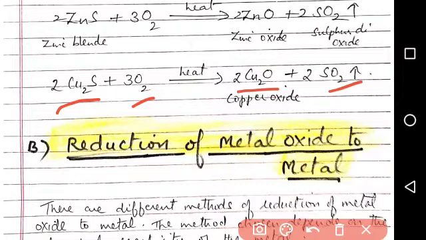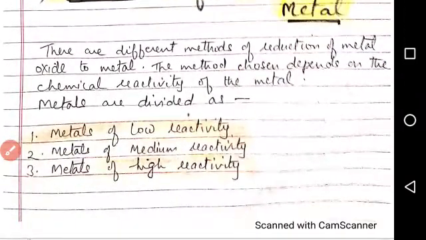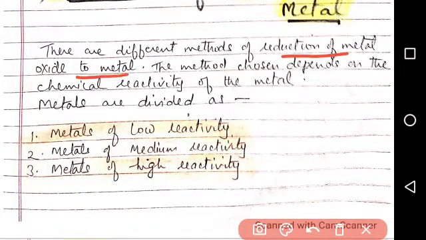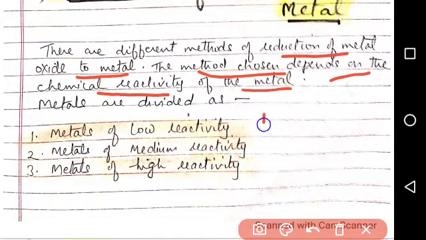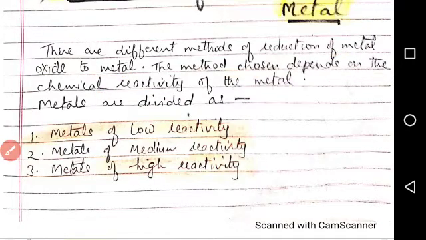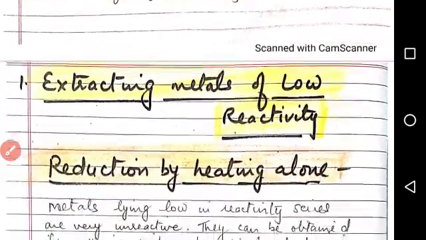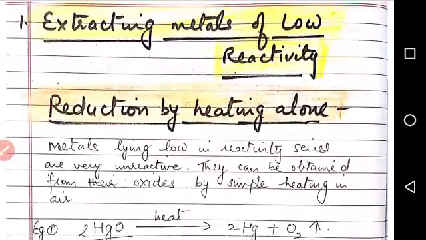Now next step is reduction of metal oxide to metal. So there are different methods of reduction of metal oxide to metal. The method chosen depends on the chemical reactivity of the metal. So metals are divided into these three categories: metals of low reactivity, metals of medium reactivity, and metals of high reactivity. So different methods are used for different metals. First is extracting metals of low reactivity.